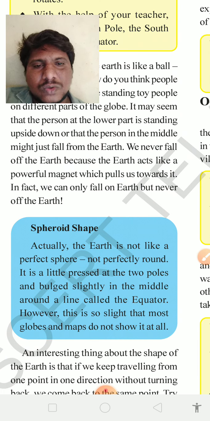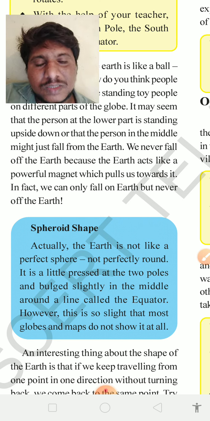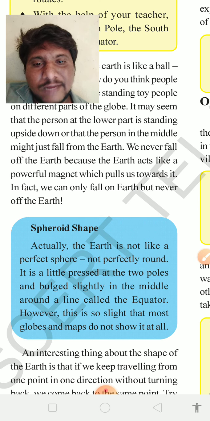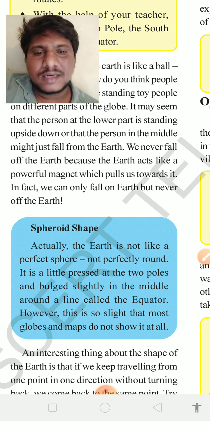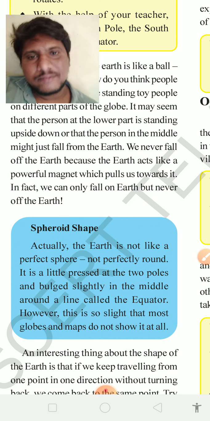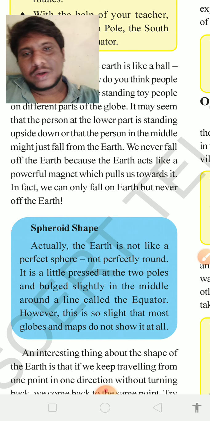The same thing here tells that we never fall off the earth because the earth acts like a powerful magnet which pulls us towards it. Okay, in fact we can only fall on earth but never off the earth. Children, on the earth is nothing but we fall down on earth only. Off the earth means we are going beyond the earth.